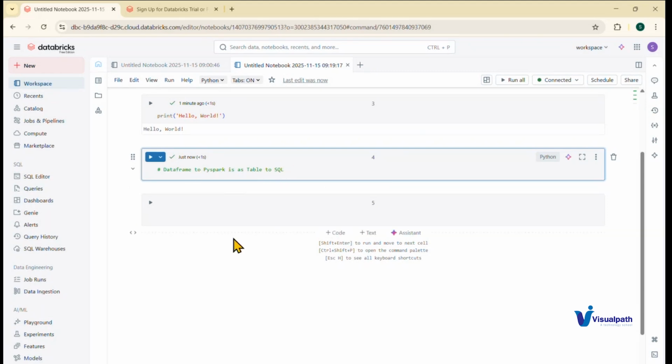In SQL, we have the table, and we have the schema. In the table, we have rows and columns. We also call rows records and columns fields. But basically, it is a table with rows and columns. In PySpark, we have data frames. A data frame also has rows and columns, exactly the same as the table. Here there is a table; in PySpark, we have a data frame. I hope everything is clear till now. Just give me a reaction if you are following.